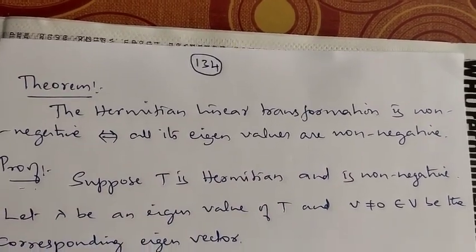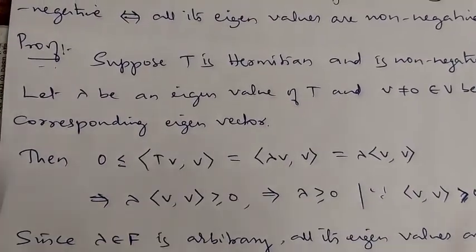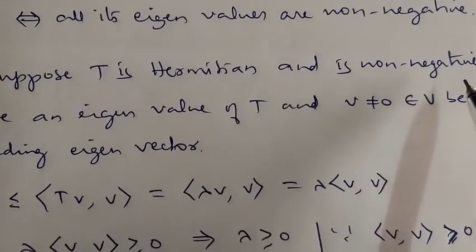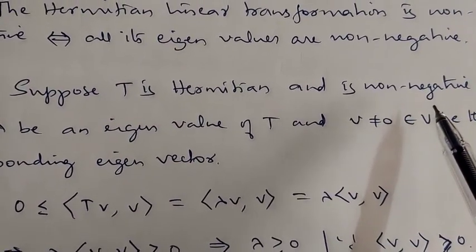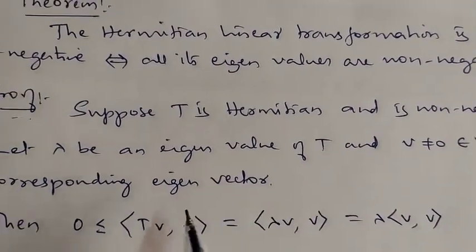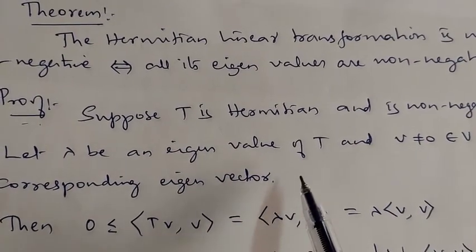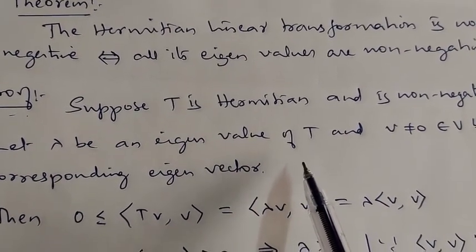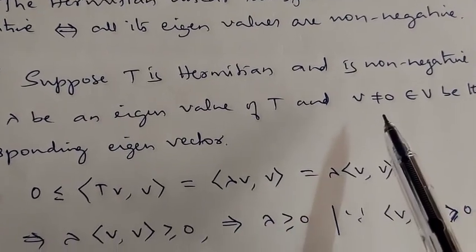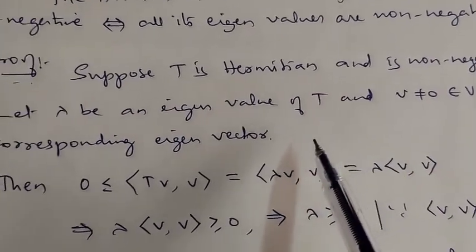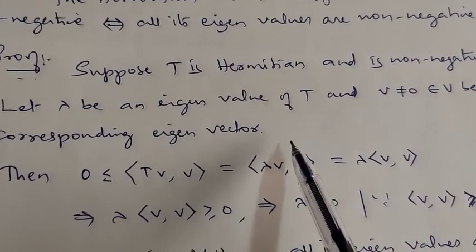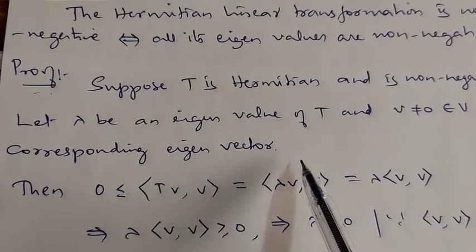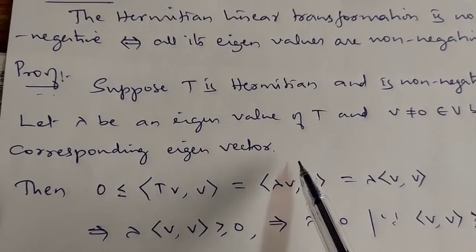So suppose T is Hermitian and is non-negative, means T is greater than or equal to 0. So we have to show all its eigenvalues are non-negative. Let lambda be an eigenvalue of T. If lambda is an eigenvalue of T, then by definition there exists a non-zero vector V belongs to V such that T of V is equal to lambda times V, or in other words V is the eigenvector.